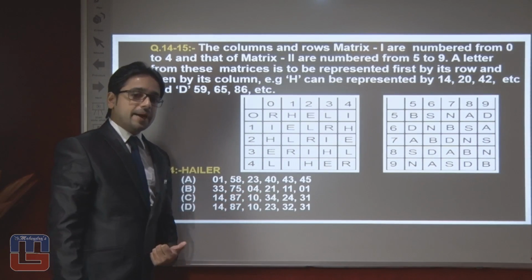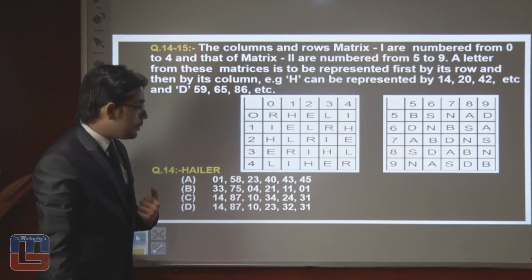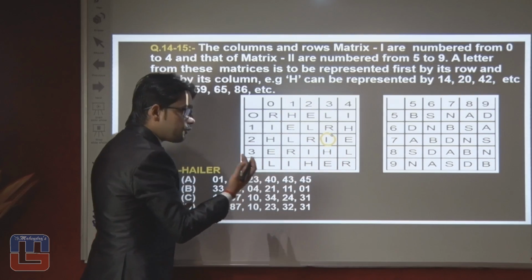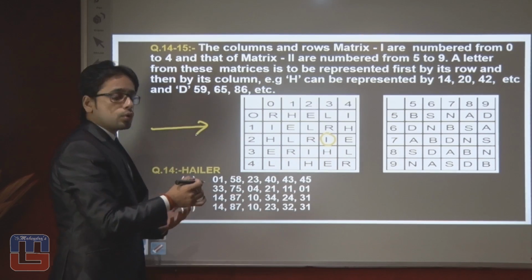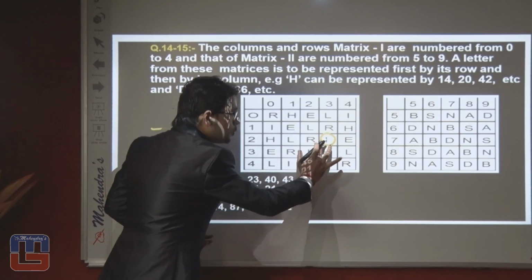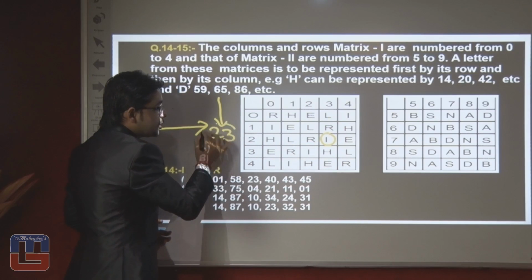This question is based on matrix. While answering the question on matrix, do remember, for example, if I is written over here, then what is the number of I? First go through horizontal and then go through vertical. Now you can see here, first horizontal should be 2 and then vertical should be 3. So we can say that answer should be 23.